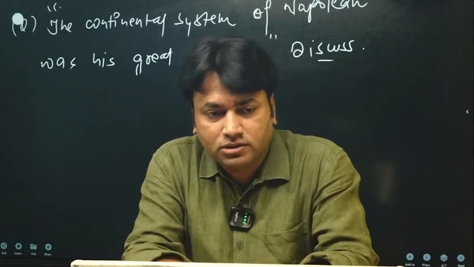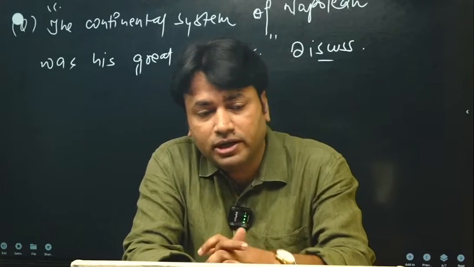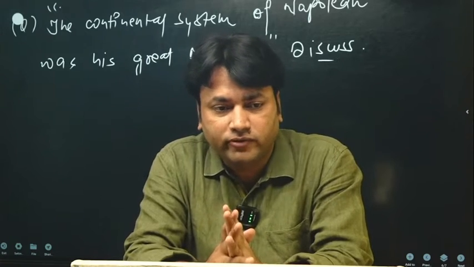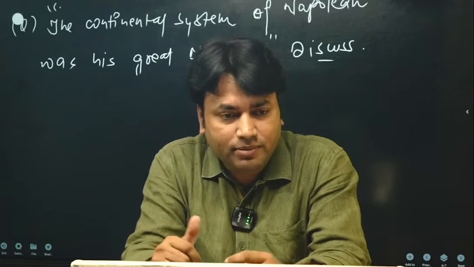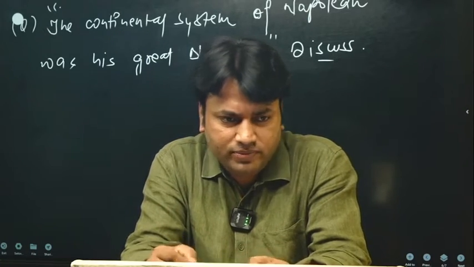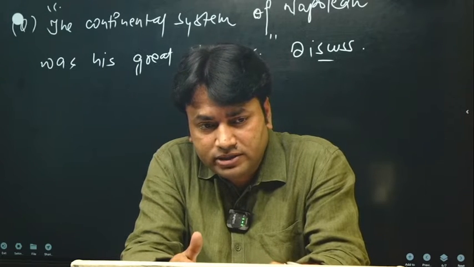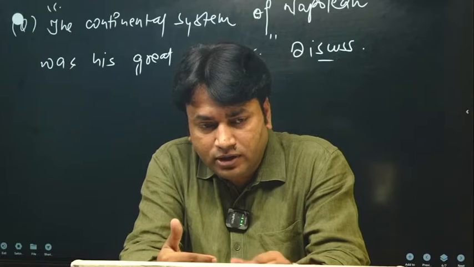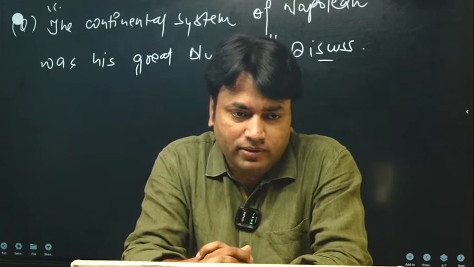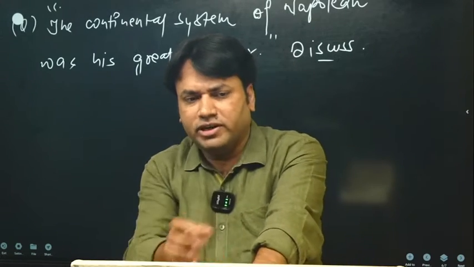This question is from World History, and the question is: the Continental System of Napoleon was his great blunder. We have to discuss it. This question is simply asking us to discuss how the Continental System ensured the decline of Napoleon. This is a very simple question.